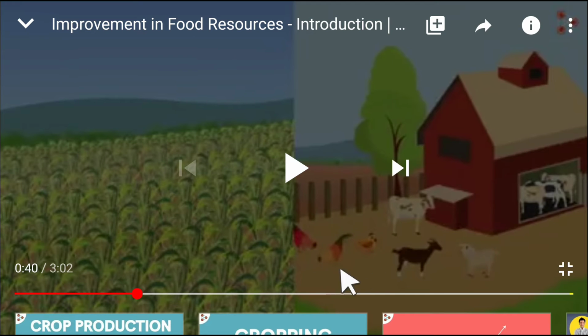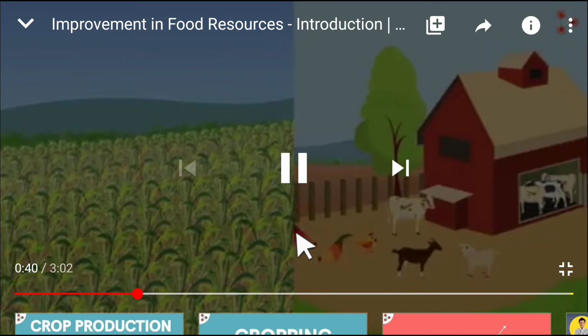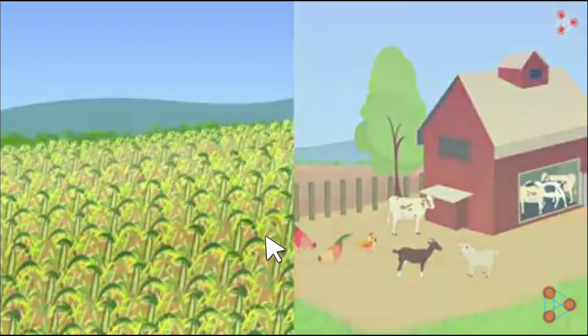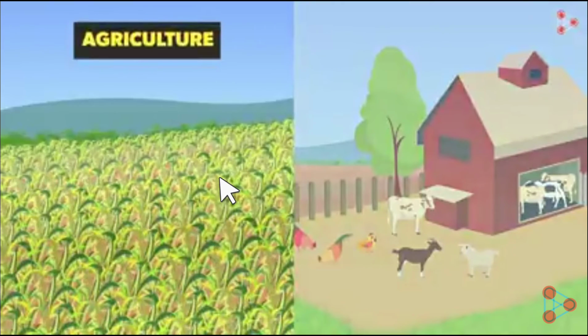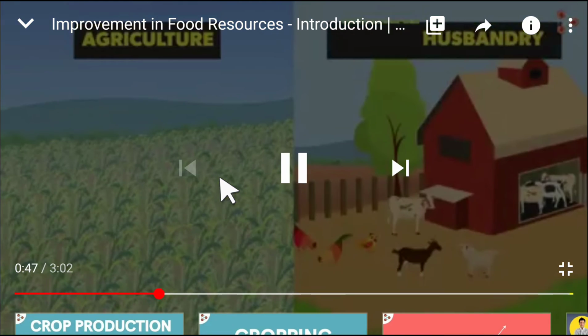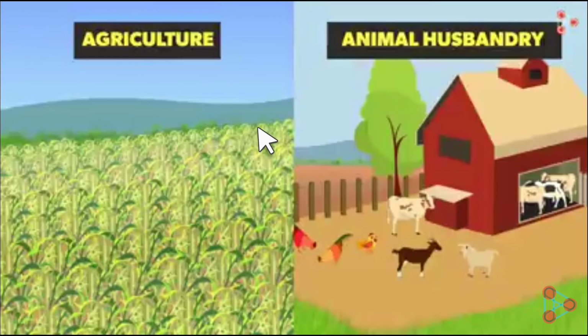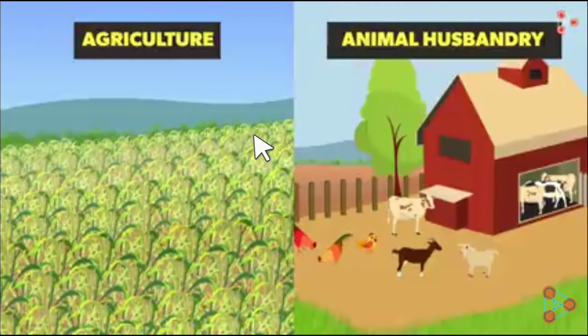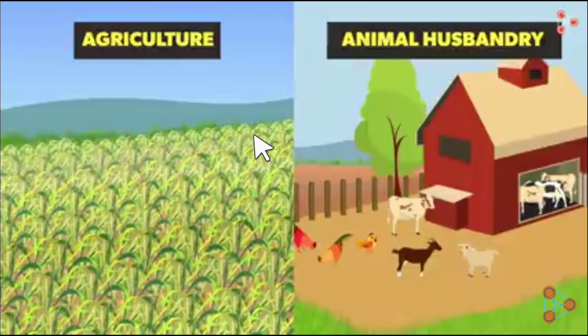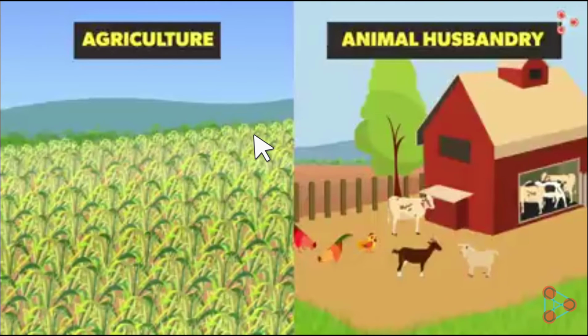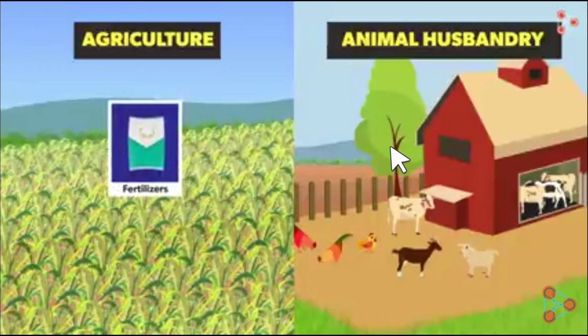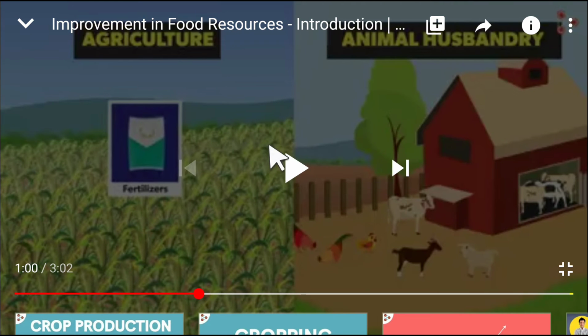Do animals just like that give us eggs or milk or meat? Is it so? No. We know the answer is no. Growing of crops is nothing but agriculture and rearing of animals is nothing but animal husbandry.